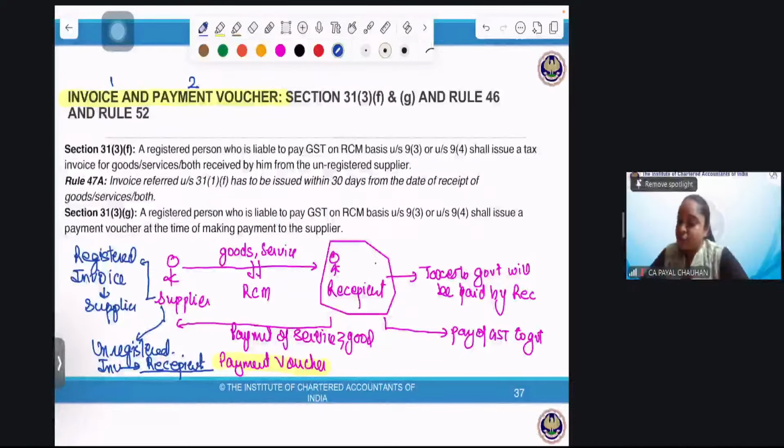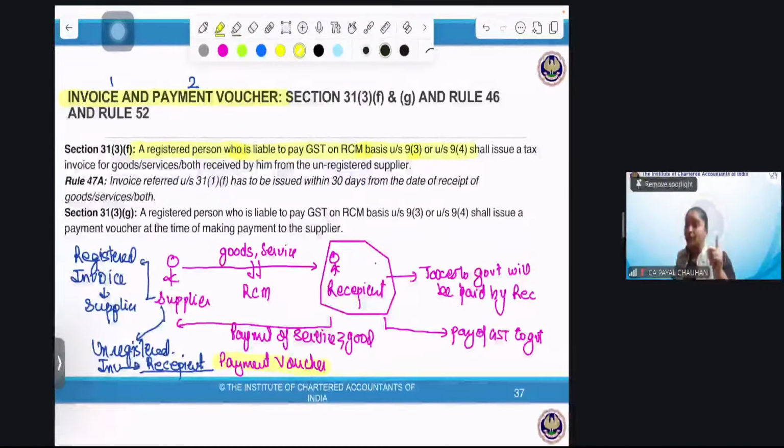Perfect. Now, section 31F. A registered person who is liable to pay GST on RCM basis, either under section 9(3) or 9(4). Do you remember 9(3)? Unregistered supplier, yes. All those services and goods which are mentioned in 9(3). 9(4) is the developer, and then the affordable housing schemes. We have three RCM provisions: 9(3), 9(4), 9(5).